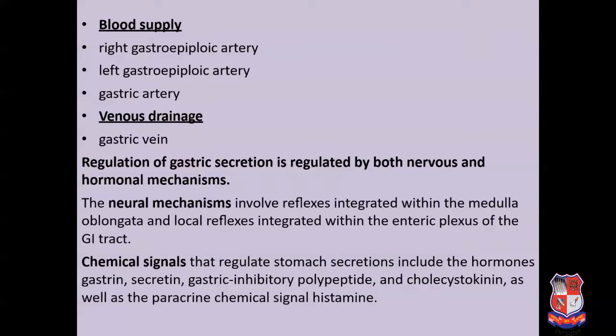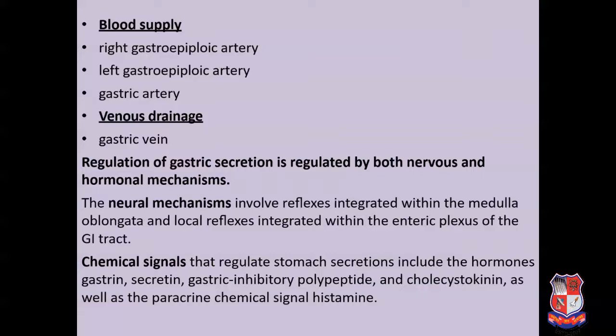The blood supply to the stomach is mainly through the right gastroepiploic artery, left gastroepiploic artery, and gastric artery, while the venous drainage is mainly done by the gastric vein. The regulation of gastric secretion is controlled by both nervous and hormonal mechanisms.